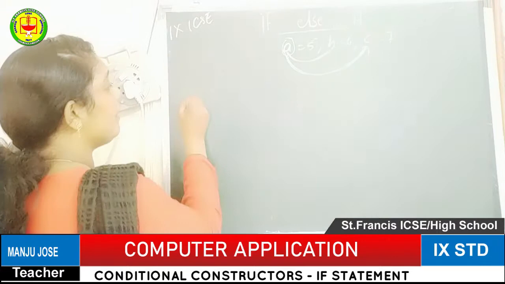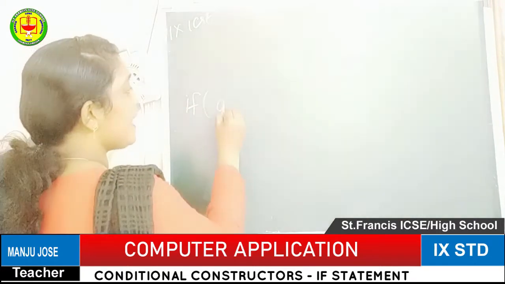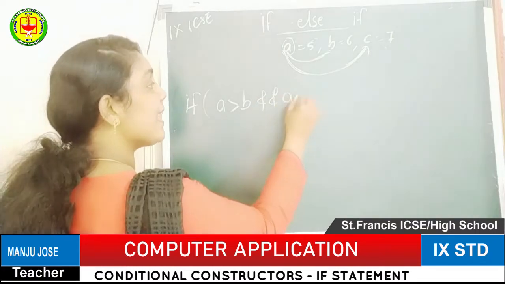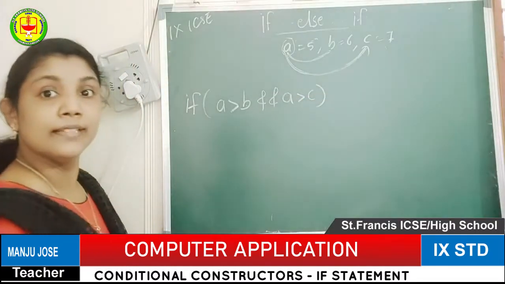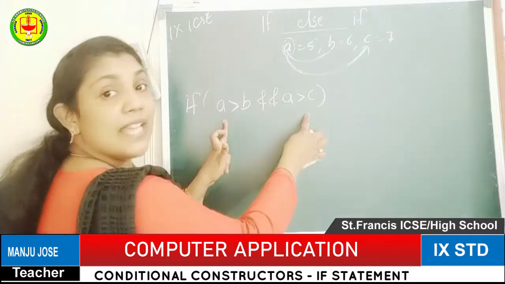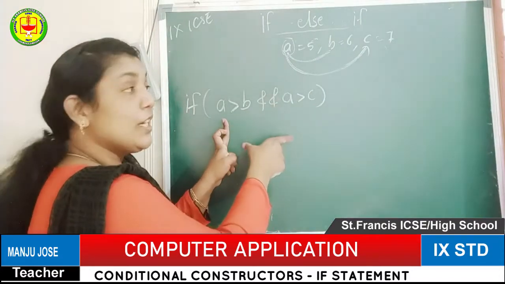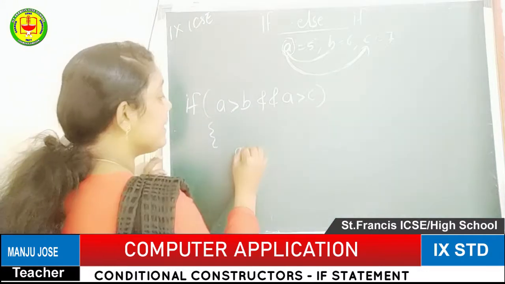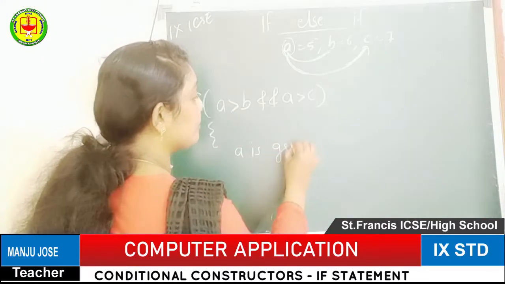The first option will be if A greater than B and A greater than C. That means here two conditions are given at a time in a single if. If both conditions are true, we can confirm A is the greater value.